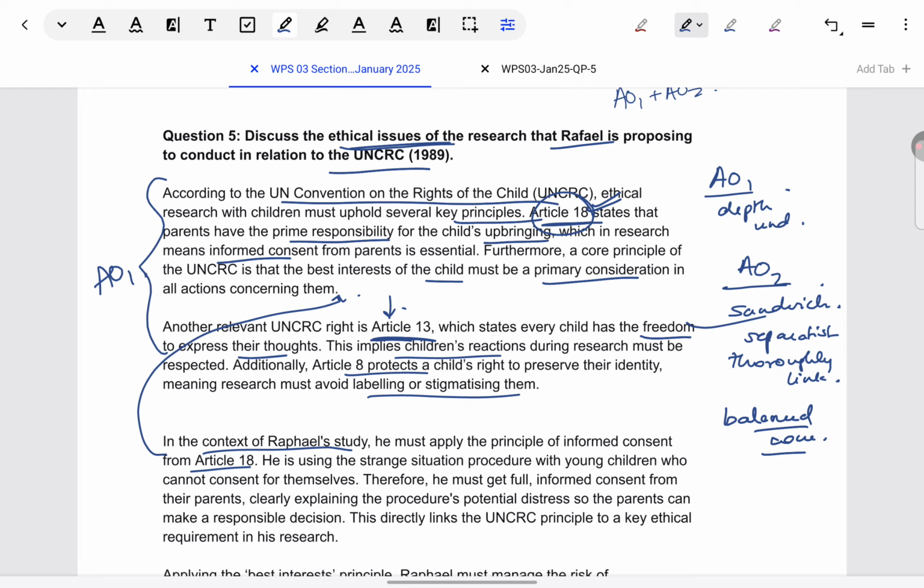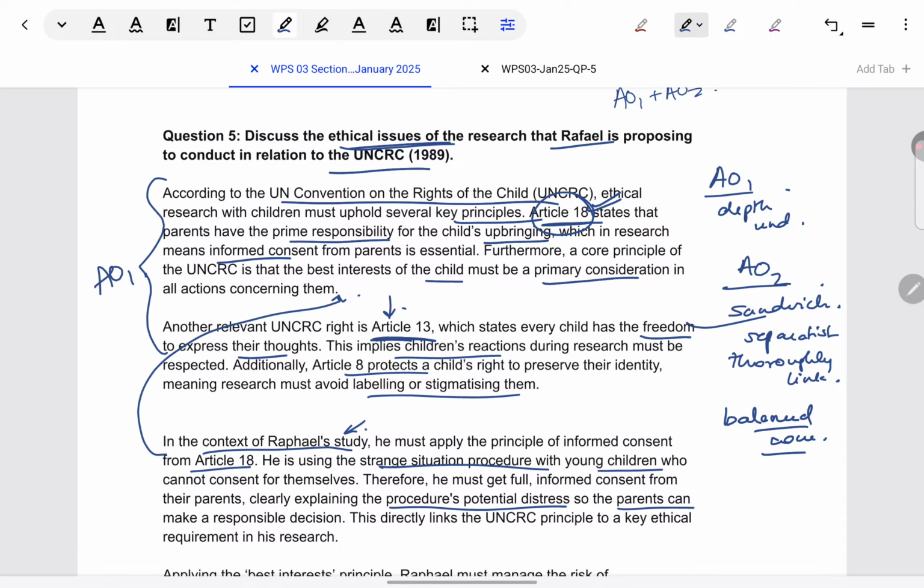Okay, so Article 18, in which we saw informed consent, is there. How is it relevant to Raphael? Because he's using the strange situation, and young children cannot consent. In the procedure, we know there's distress. You can make it more specific also by saying, like, when the stranger enters, that tends to be particularly distressing for children, or when the caregiver leaves them all alone, that becomes distressing. Caregiver leaves them only with the stranger, that becomes distressing. So that is why Raphael needs to make sure that parents know about all these distressing steps that are going to come in the strange situation procedure, and then they can decide whether they want their children to be a part of such a study or not.